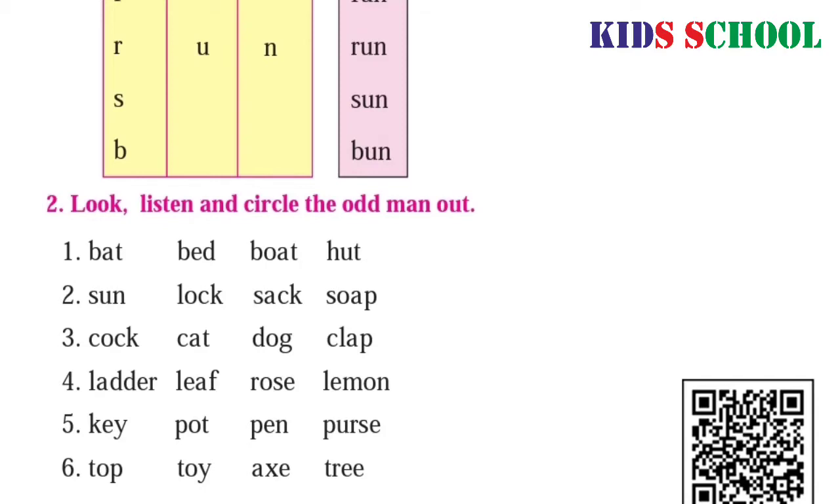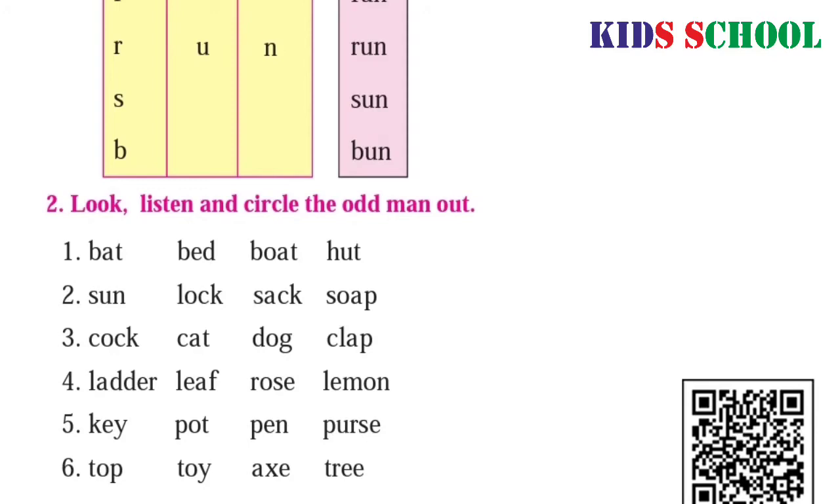Now my dear students, we will circle the odd man out. It means we will circle the word which one is different from group. Number 1 is B-A-T, bat. B-E-D, bed. B-O-A-T, boat. H-U-T, hut.